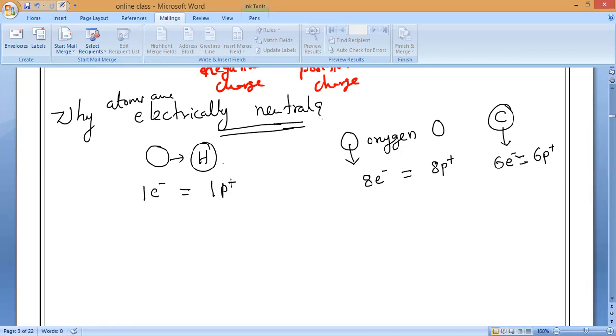Normally, an atom contains an equal number of protons and electrons. Hence, atoms are electrically neutral.